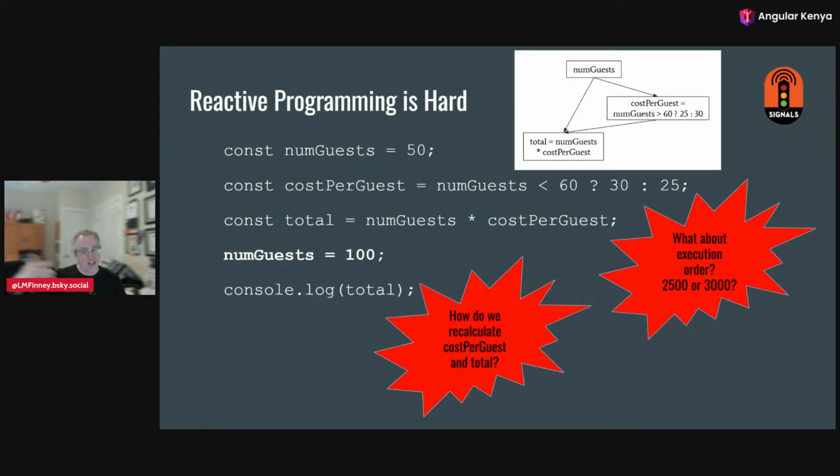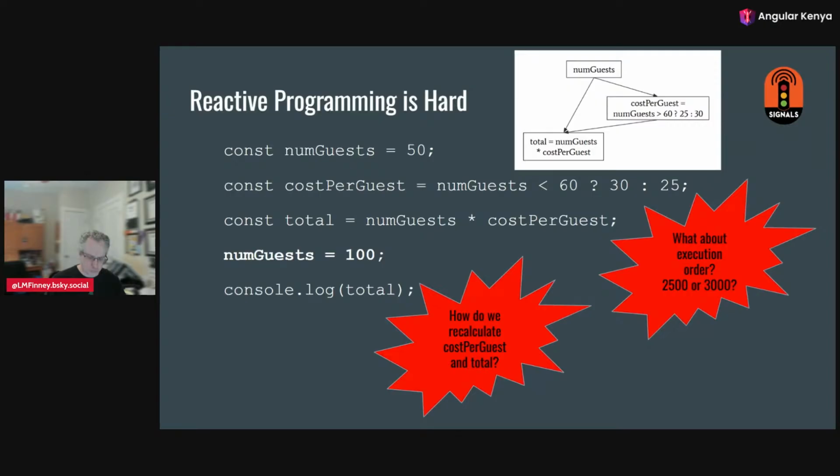We could say the new value is 3,000 before recalculating everything and realizing, oh, it's 2,500. So we might end up on our screen having a glitch where it shows 3,000 and then quickly corrects itself and shows 2,500 and just annoys our users. Yeah, we call that a glitch when we have this timing problem of how do we know which parts to recalculate.